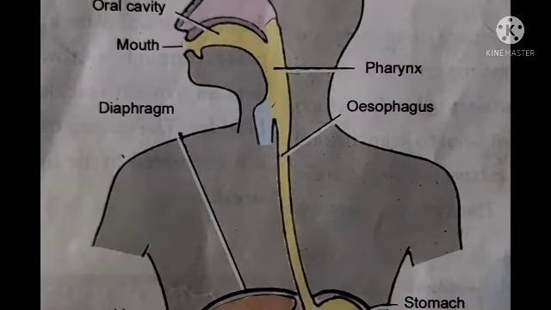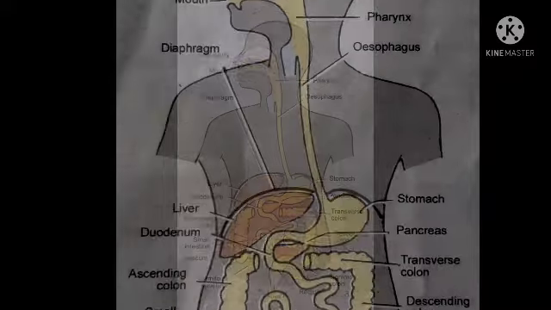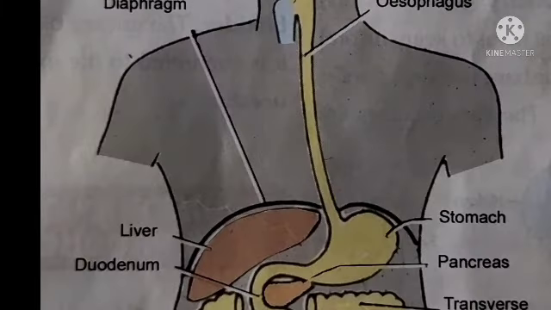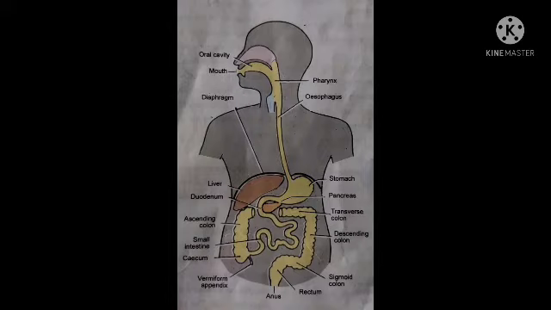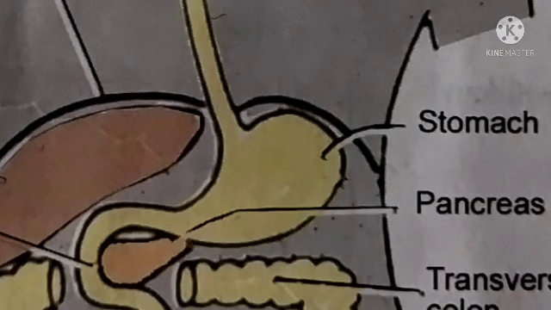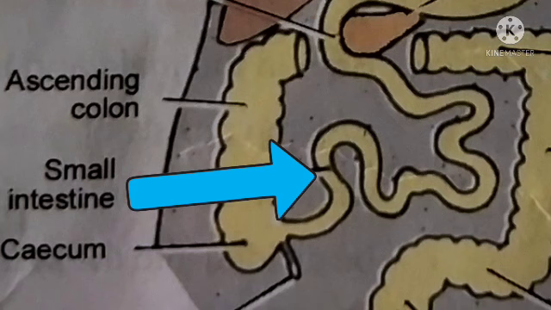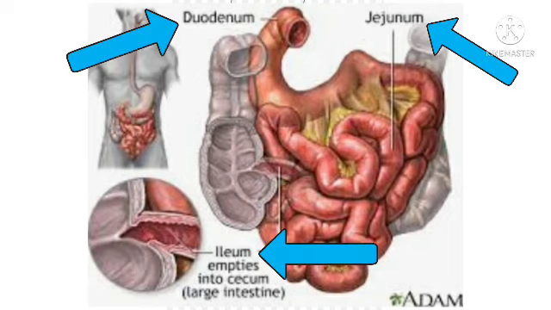The esophagus is a tube that descends through the lower part of the neck and then through the entire length of the thorax. The stomach is a large sac-like organ which acts as a storage of swallowed food. After this food is partially digested in the stomach, it passes into the small intestine. The small intestine is in the form of a tube about 5 meters long. It is divided into three parts. These are the duodenum, the jejunum, and the ileum.